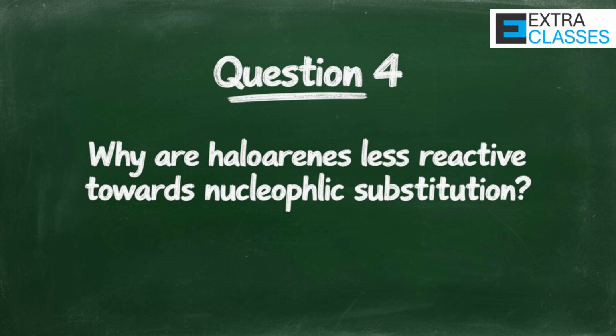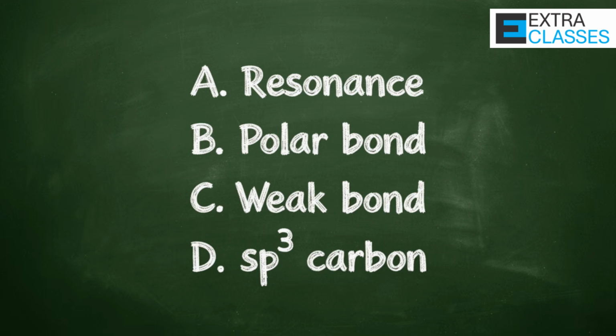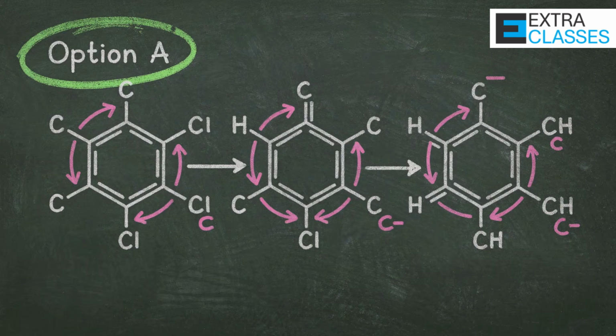Question 4. Why are haloarenes less reactive towards nucleophilic substitution reactions? Option A, presence of resonance. Option B, presence of polar bond. Option C, presence of weak C-X bond. Option D, presence of sp3 carbon. The correct answer is Option A, presence of resonance.